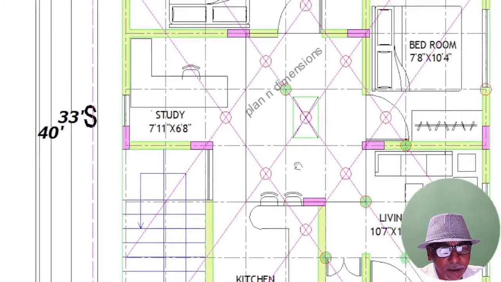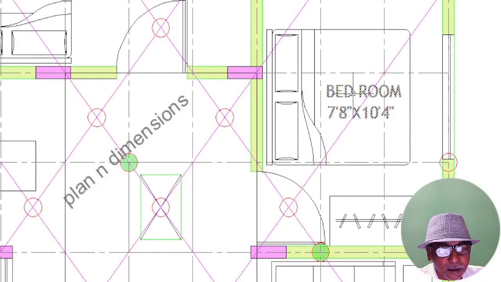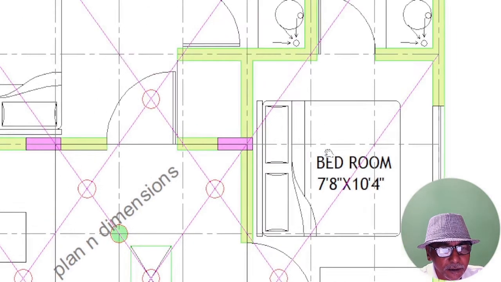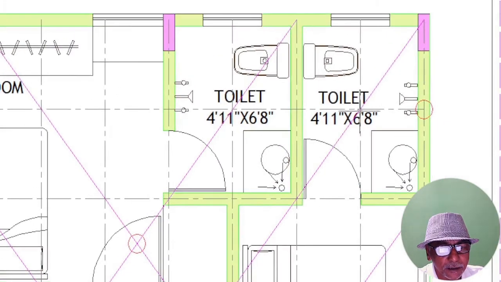Next, coming back, we have one children's bedroom, 7 feet 8 inches by 10 feet 4 inches, with one big window. You can see the cot position and a wardrobe here. And for this, you have one attached toilet. It is in the northwest corner as per Vastu recommendation. It is 4 feet 11 inches by 6 feet 8 inches.